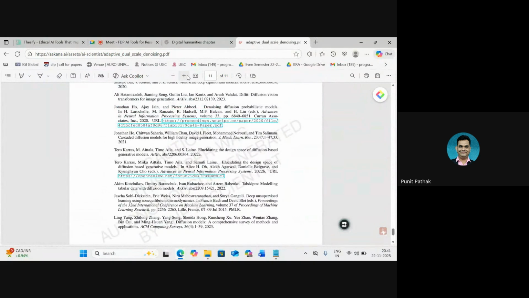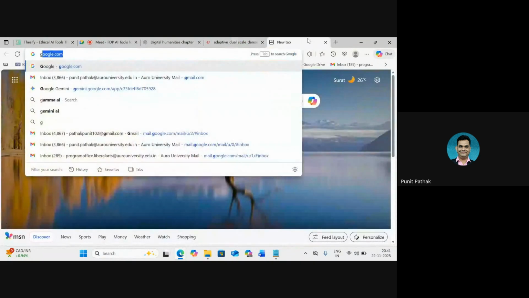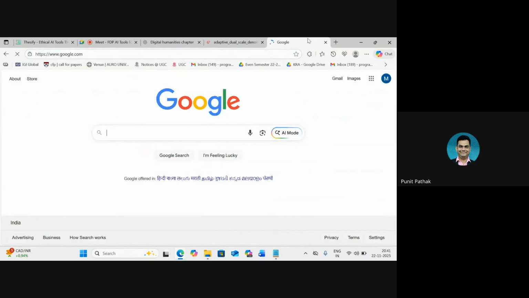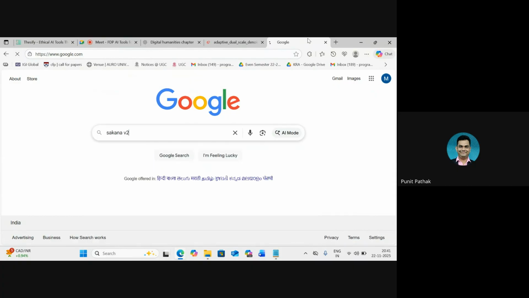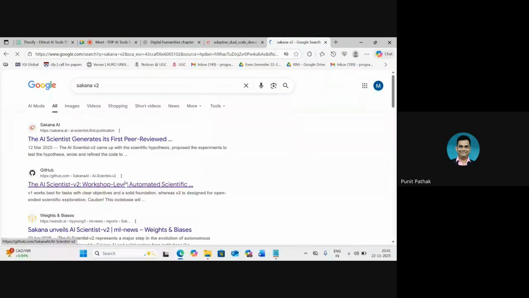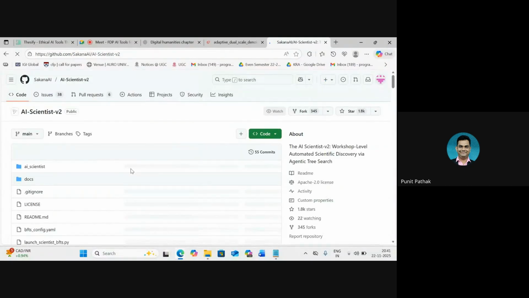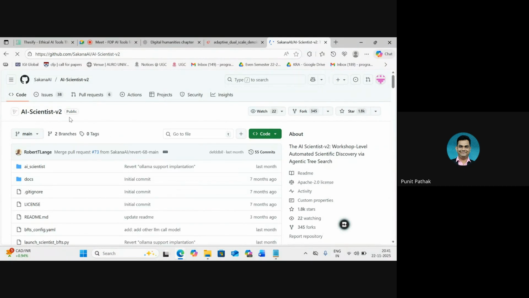They have launched a second version of this for anybody who wants to try it out. And if any of us are familiar with GitHub and how to use GitHub code, there's a GitHub repository available for the same model, which is Sakana AI version 2 and version 1 also. In case we want to run it locally on our devices, we can do that as well. So with that, we are exactly on time.